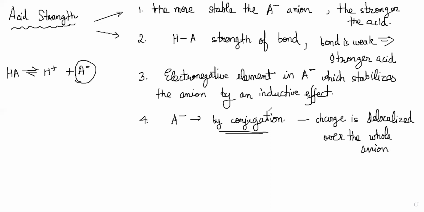Also, in that perchlorate ion, in the figure that he's showing, you can see that the negative charge is on one of the oxygens, ClO4 minus, and it can be distributed over all four oxygens, because of the whole conjugation thing. Each oxygen is equivalent, and it's not like one of them will be special and hold the negative charge while the others form double bonds. Actually, that can be true for all four. So the charge is actually completely delocalized. So it is a better acid because of both effects, the inductive effect and the conjugation.